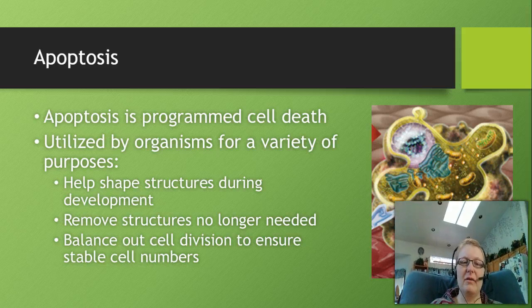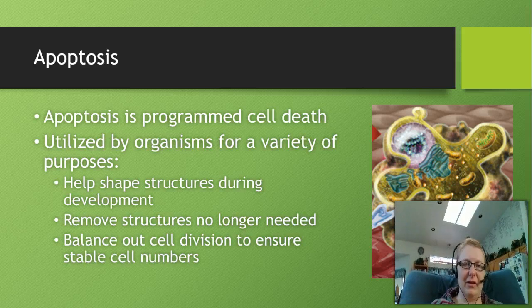This process is utilized by organisms for a variety of purposes. During development, we all start as this amorphous blob, but what happens is we start removing some cells to help define shape for structures, and that is occurring through apoptosis. We also remove structures that we no longer need.